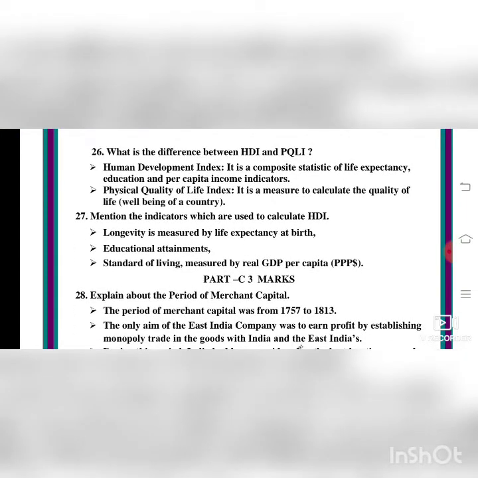Mention the indicators used to calculate the HDI, the Human Development Index. Longevity is measured by life expectancy at birth, educational attainment, and standard of living measured by real GDP per capita. All these are used for calculating the HDI. Educational attainment means how educated the economy is, the literacy rate. The standard of living is measured by GDP, that is, the per capita income.